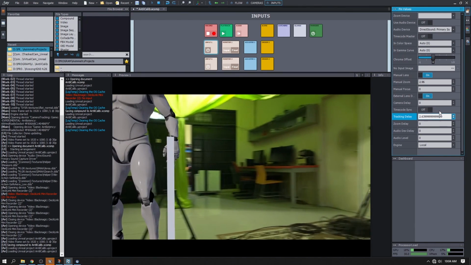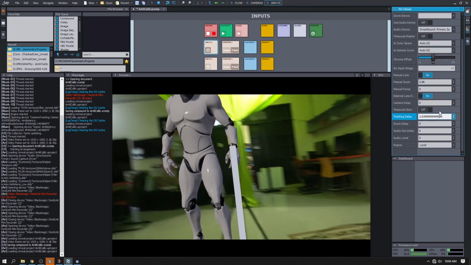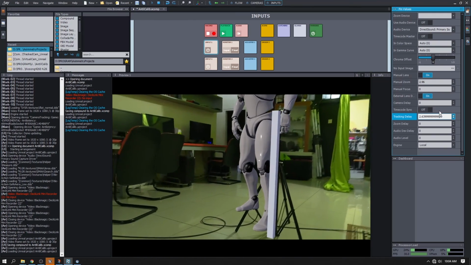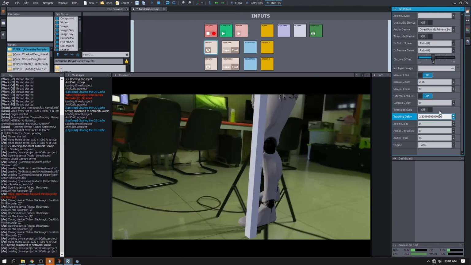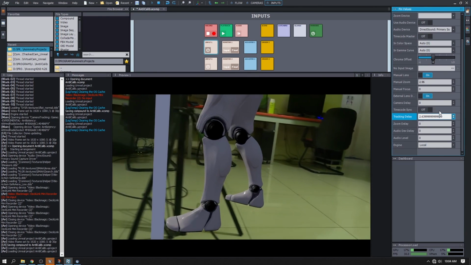Yeah, I think I'm happy with this for now. But you can make fine-tune adjustment for sure.